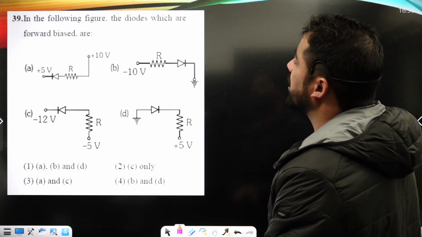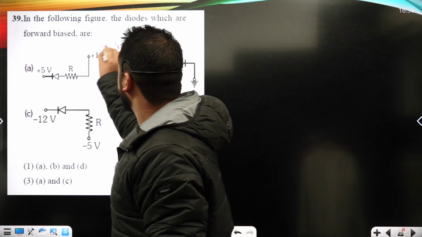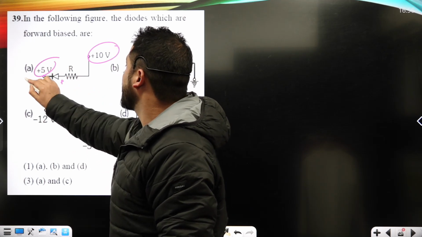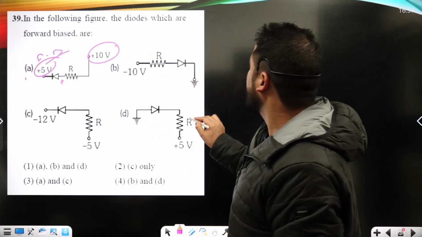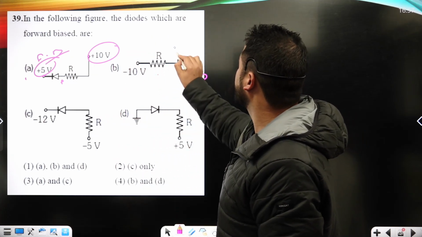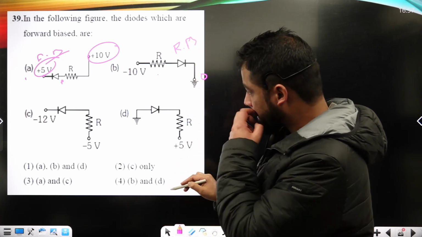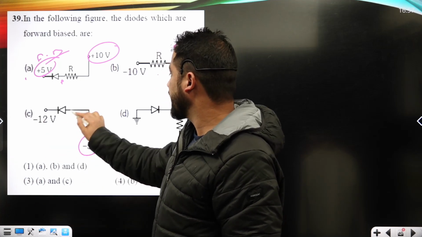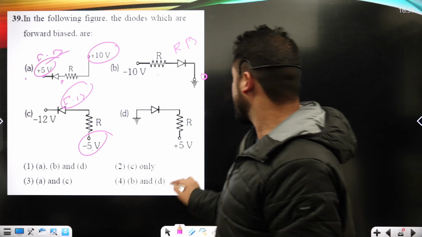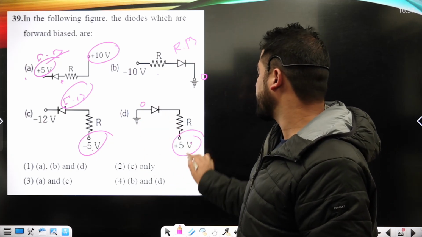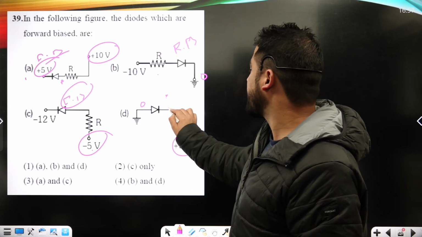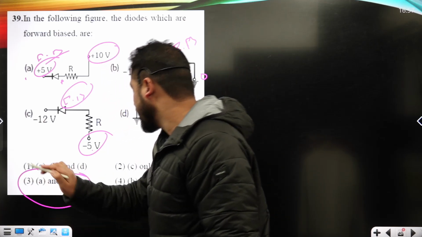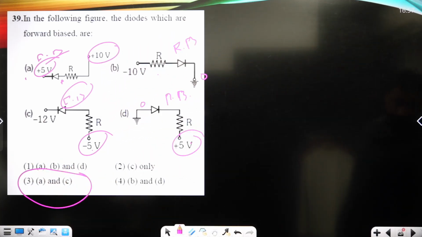Which of the following diodes are in forward bias? See, here it is 10, that's plus. Here it is 5, so it is forward bias. A is forward bias, okay? Now B is here at 0, negative, it is reverse bias, okay? So here is negative, that's less negative, more negative. Again, it is forward bias here. So it is positive, it is 0, it is 5, okay? So it is reverse bias here. So A and C are basically the forward bias. Option third is the correct option.